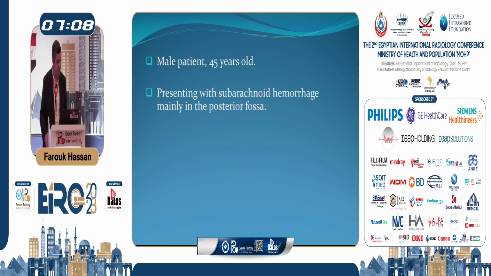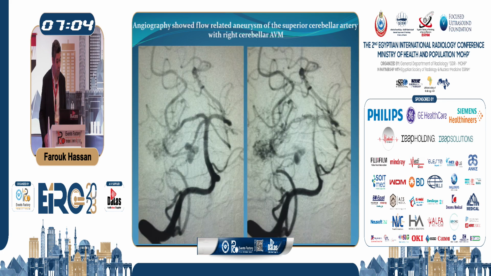Like what we had in this case, a male patient, 45 years old, presenting by subarachnoid hemorrhage, mainly in the posterior fossa. And then we did the angiogram and we found this AVM, and the patient had this trifoliate flow-related aneurysm from the superior cerebellar artery. And when we went back to the CT scan, we were sure that this was the origin of the bleeding, so we decided to treat this aneurysm.